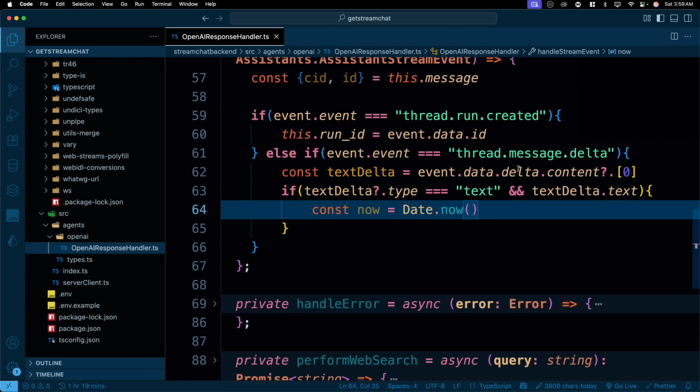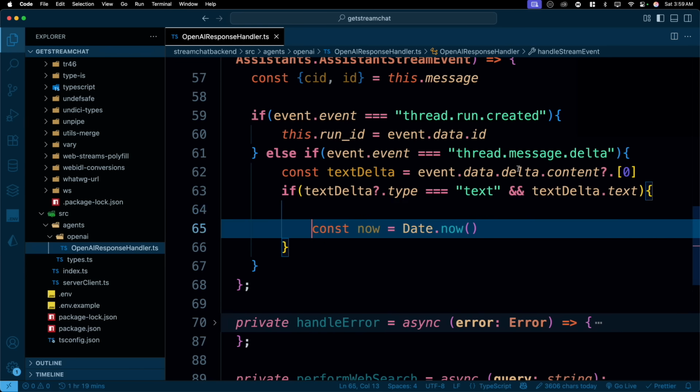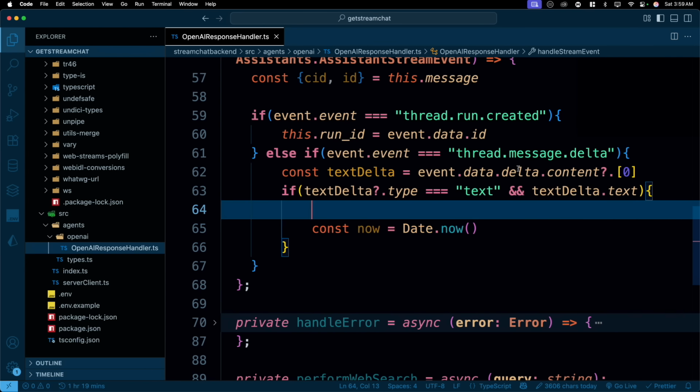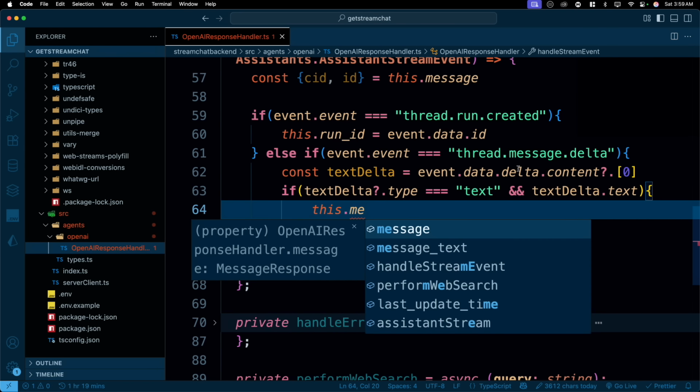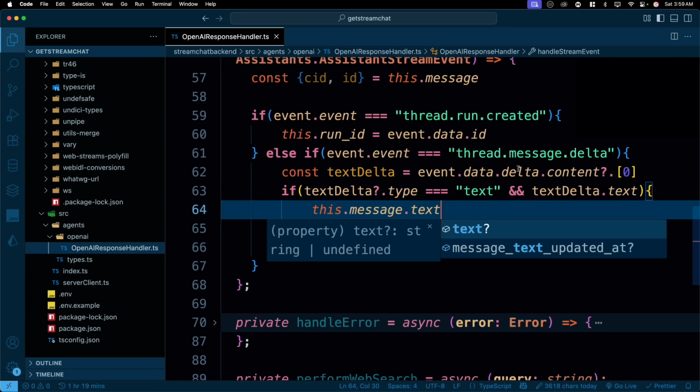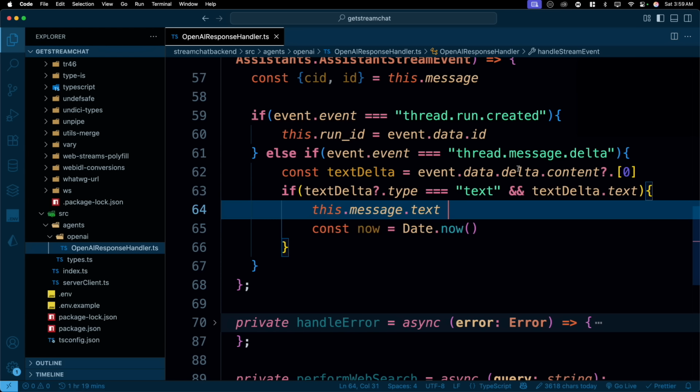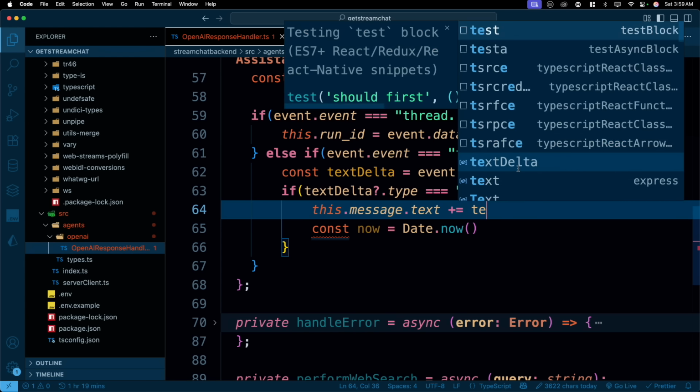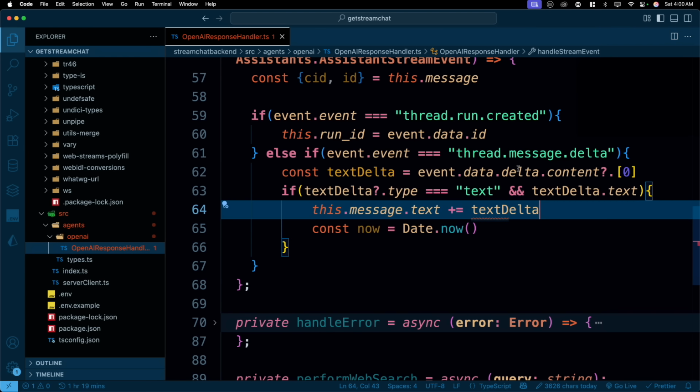And before we have the date, once we have the date, we'll first add this message. So if you remember, we have this message. We can just add a property text into it, and that's going to be added, not just fully, this will be updated into existing data. And what data is going to be text delta.text.value if we have that. Otherwise we are going to append nothing into it.